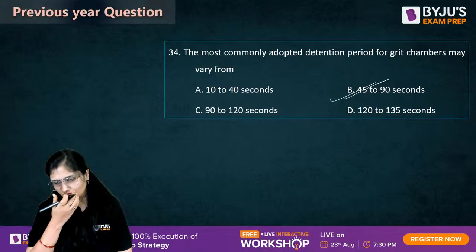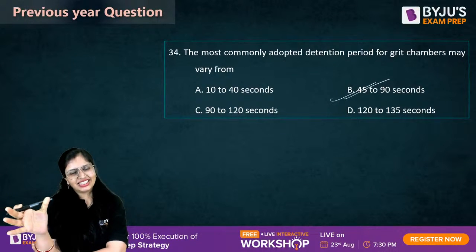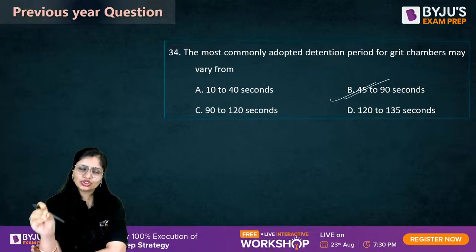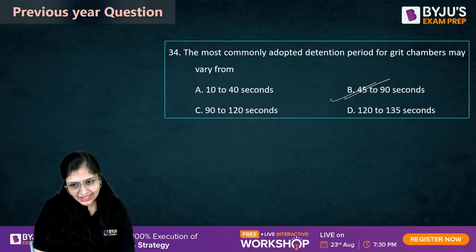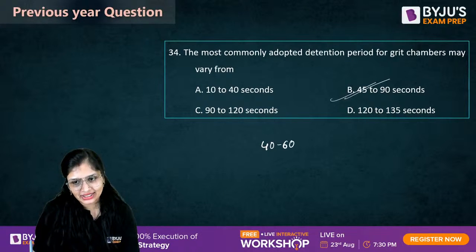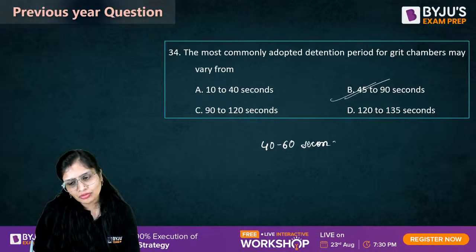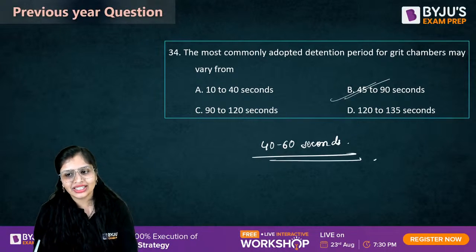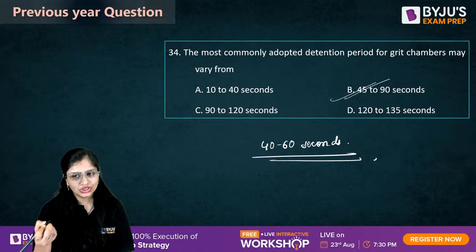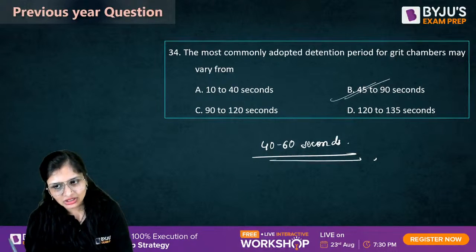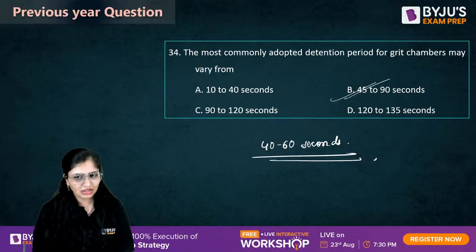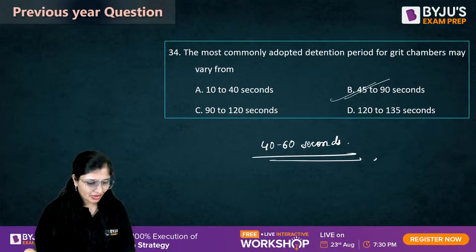But let me tell you, guys, for different examinations they just change things. The question remains the same, only they change the options. So technically, it is 40 to 60 seconds. If you talk about the detention period, it is 40 to 60 seconds. But in the options it has not been mentioned, so we will go to B because B is near about 40 to 60 seconds. Got it?